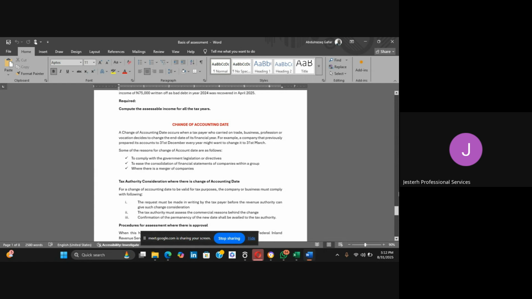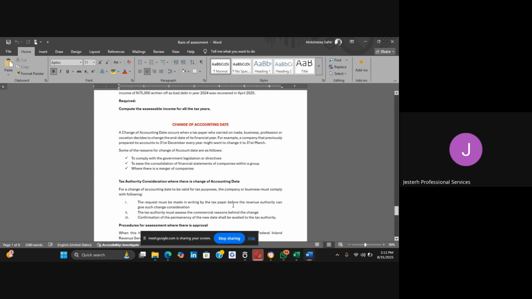So, in the process of a merger, they could come up with a new name, or they could also decide to retain the old name, whichever way they want to go. If there is any change in their business structure, the merger they did will change so many things in their business operations, they may also decide to change their accounting year date.